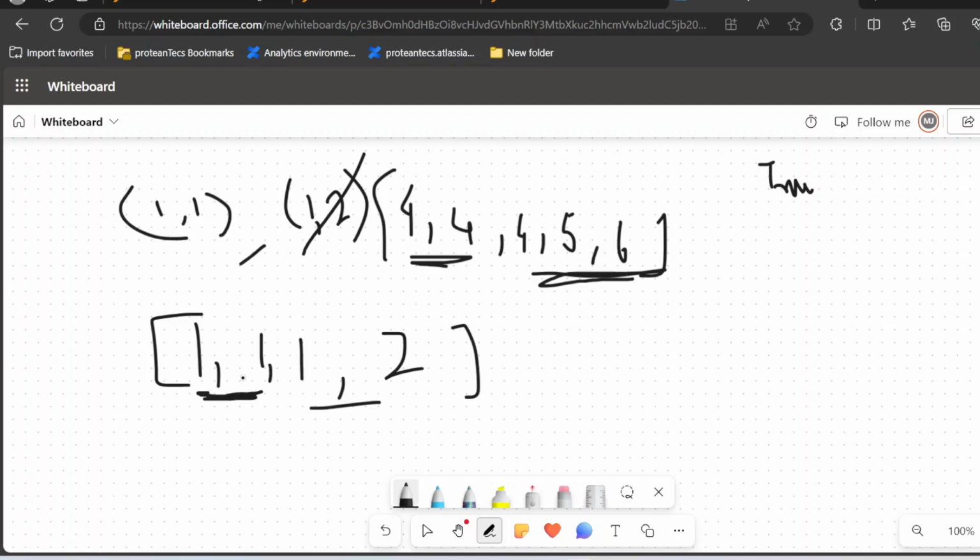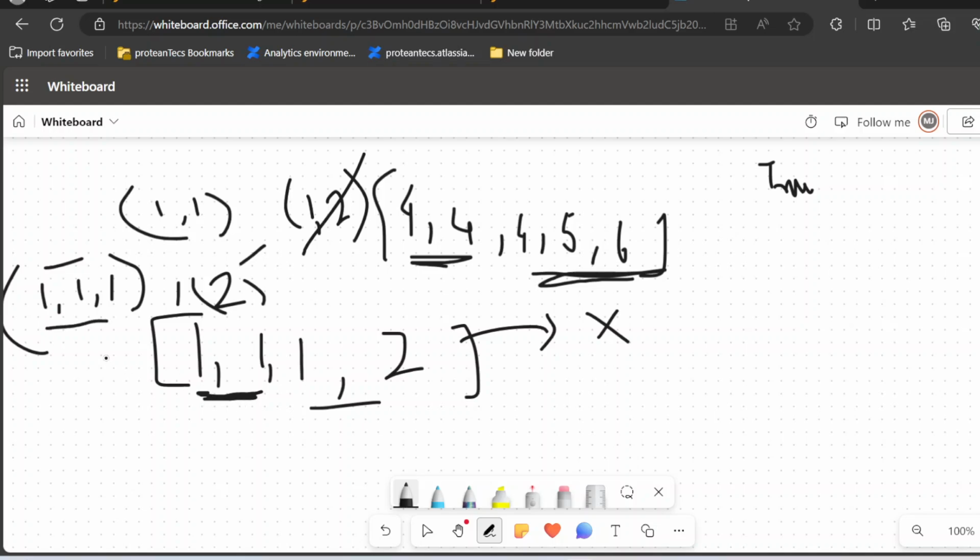Then I move on to the next attempt, which is 1 1 1, considering 1 1 1 as the initial subarray. Now we are left with only 2, so this whole partition seems to be invalid. The third case is that they have to be in increasing order, which these three elements are not. So we can say that this has to be false.